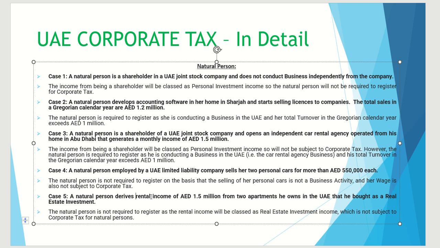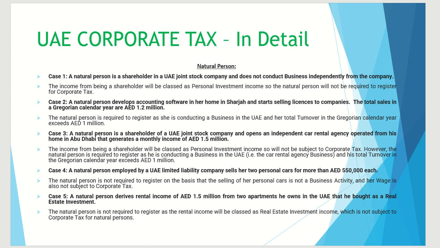And here the rental income, rental income from the two apartments that he bought as a real estate investment. So basically that means he is getting rental income from the real estate investment. So that whole amount will also not be considered for the calculation of 1 million AED.